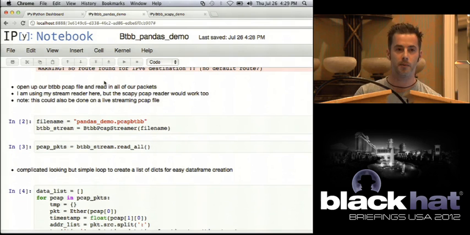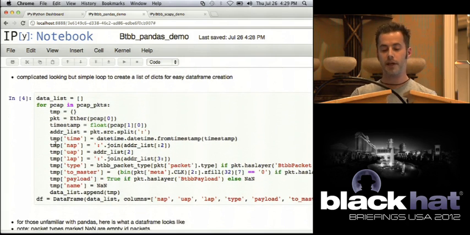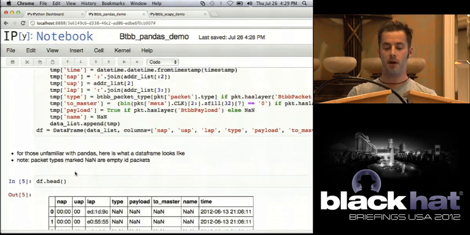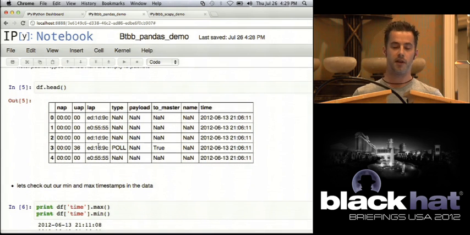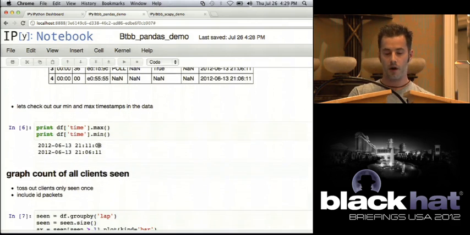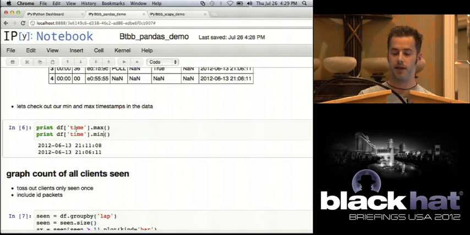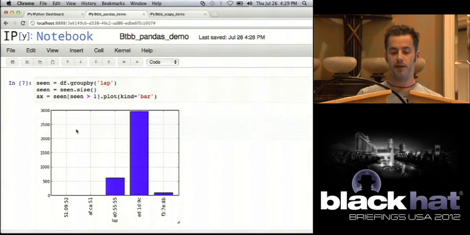So I'm using a library called Python Pandas. It's kind of my data crunching library of choice. And I'm going through all of my packets within a PCAP list, taking out the important information: time, NAP, UAP, LAP, et cetera. This is a Python Pandas table where I can actually see a lot of this data. Cool. I can see within all of my packets that this actual packet capture was only about 5 minutes long, right? I'm going to take the max date and the min date, see this stuff. I can then visualize too within these packet lists.